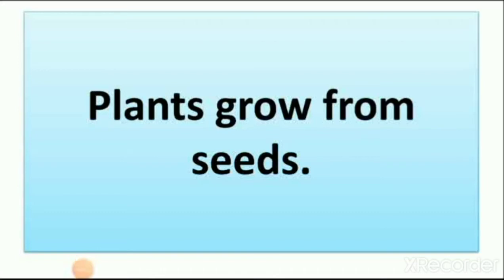So we also grow watermelon from seeds. Then we learn that some plants grow from roots, some plants grow from stem, like the rose plant grows from stem, and lotus we grow from roots. We also learn that lotus grows from seeds also and roots also, and we grow lotus from roots. So most of the plants grow from seeds.